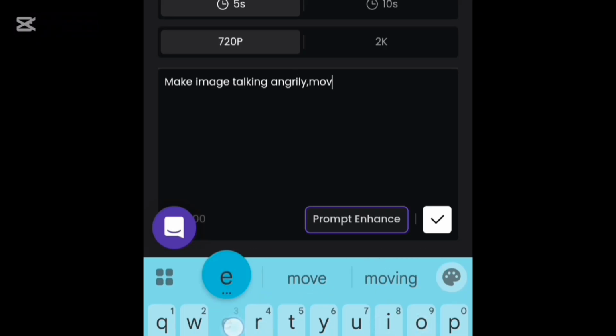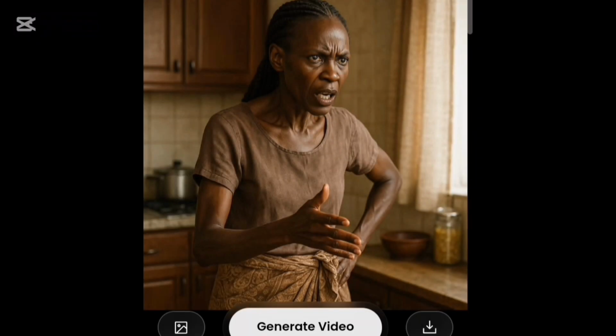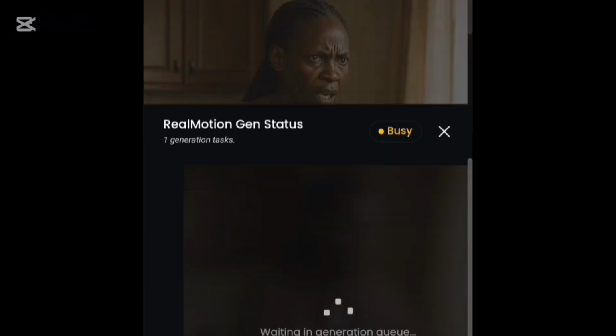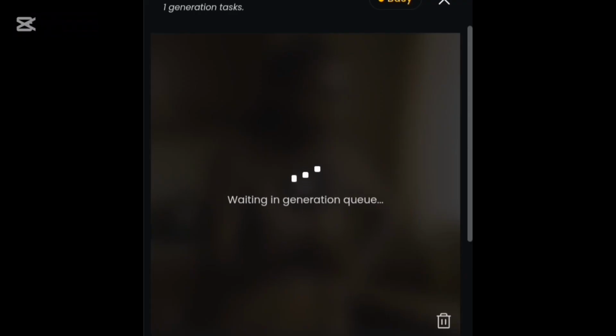Now one thing about Digin is that it only gives you 5 seconds to create an image that can move, right? It can only move for 5 seconds because it's not a paid version, it's a free version. If you do the paid version, I'm sure it's going to give you more options, but then we are going at something that is not going to dip our pockets. Once I'm done, I'm going to click on generate image, or generate video rather, and let it do its thing.